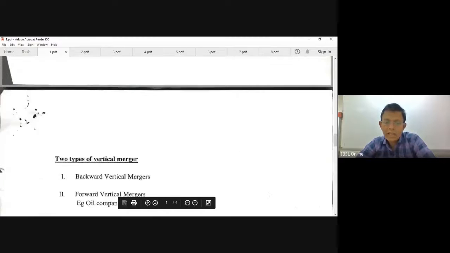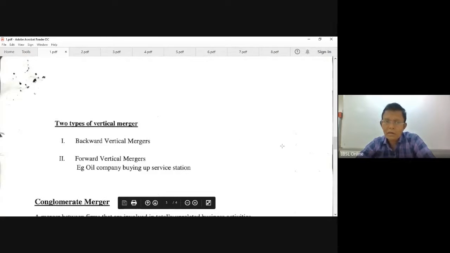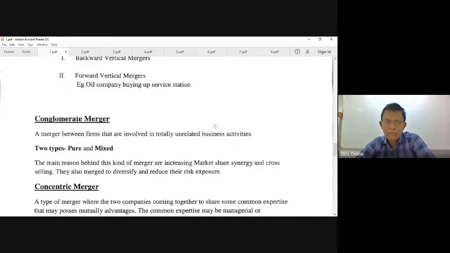So backward and forward are part of the vertical merger. If you take vertical merger, that is supplier to end user. You merge, you get together, supplier to end user. For example, say the milk provider entered into an agreement, or merged with Cargills. That is a vertical merger, right? So the producer engaging with the end user. So backward vertical mergers and forward, same thing, right?